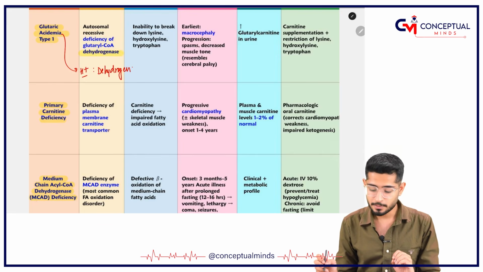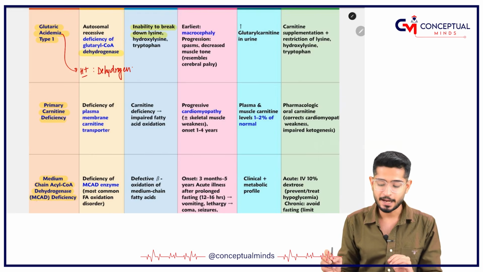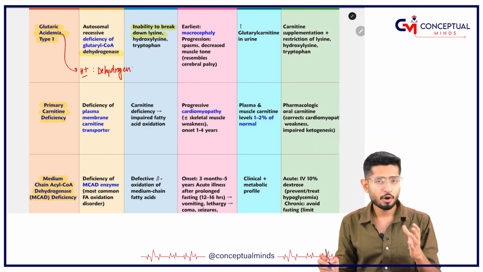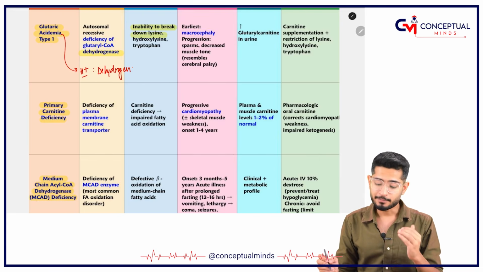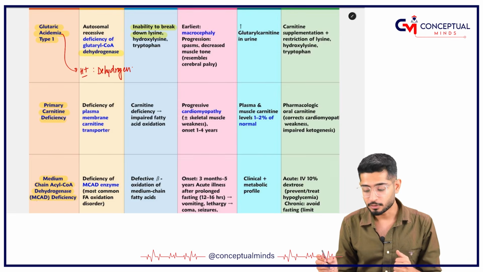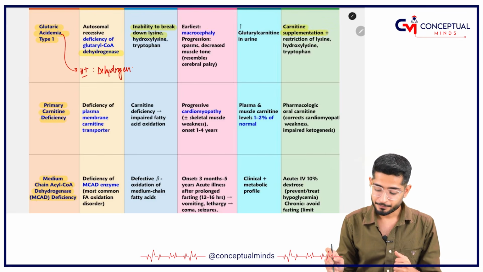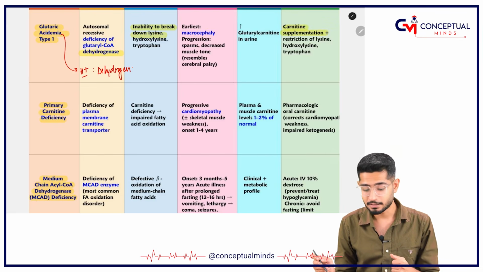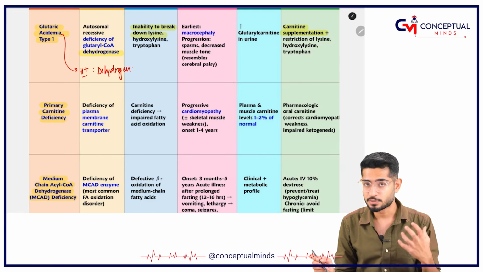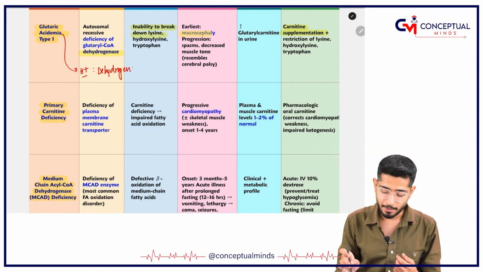So what is going to happen? There will be inability to break down lysine, hydroxylysine and tryptophan, and because they can't be broken down, there will be an increased amount of glutaric acid. So what do we have to do? We have to give carnitine, because when we give carnitine, this glutaric acid gets utilized. What is important is that there will be macrocephaly.